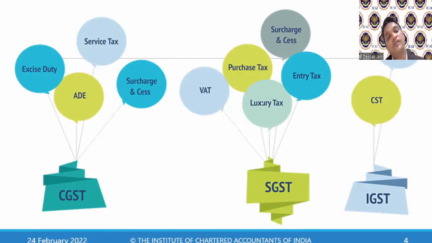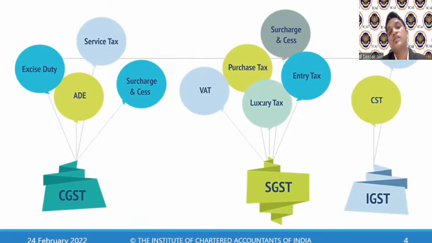But what is left out from this? There is something called professional tax. Professional tax is a tax which you pay on your salary income, or a professional doing any profession pays yearly professional tax. That professional tax is not subsumed. The property tax is also not subsumed. And when you buy and sell property, you pay stamp duty; that is not subsumed either. So these are the major taxes which are not subsumed under GST. Apart from these, other taxes got subsumed.